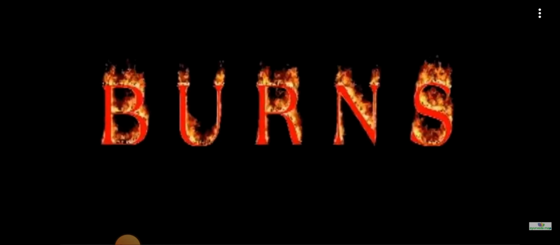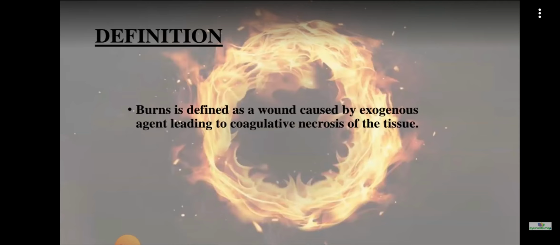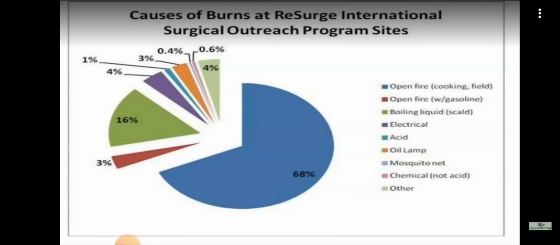Next is about burns. Burns, by definition, is defined as a wound caused by an exogenous agent leading to coagulative necrosis of the tissue. There are different causes of burns, like open fire while cooking in the field, or boiling liquid. Electrical, acids, different causes are told for burns.